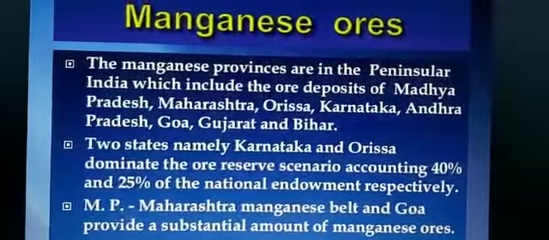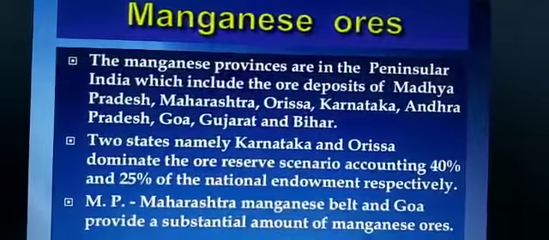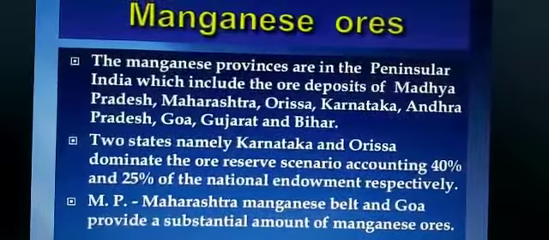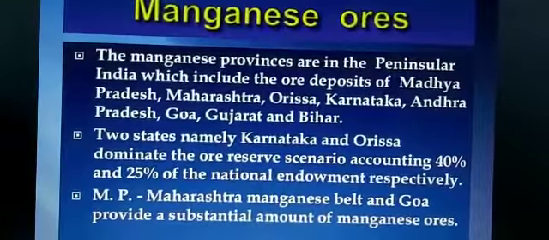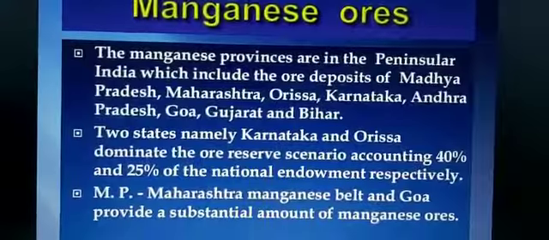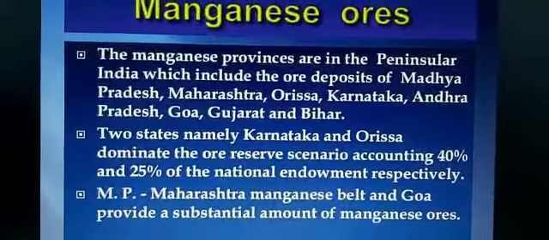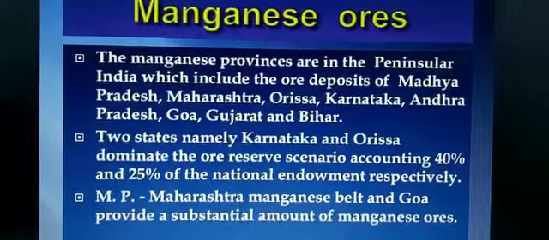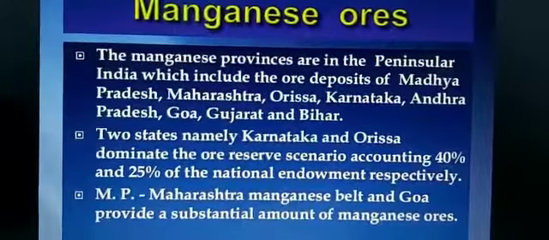Now comes the distribution of manganese. In India, which are the places where manganese is found? Whatever is given in your book, children, on page number 142, when you read, you will come to know the importance and uses of manganese. Here it is given that the deposits of manganese in India include the states of Madhya Pradesh, Maharashtra, Orissa, Karnataka, Andhra Pradesh, Goa, Gujarat and Bihar.